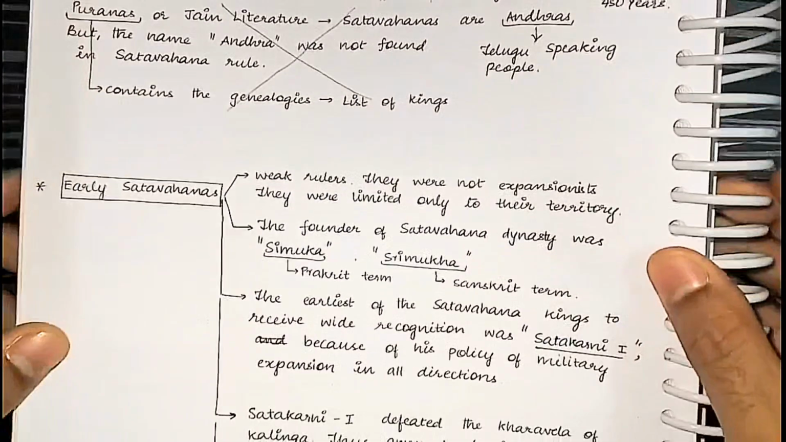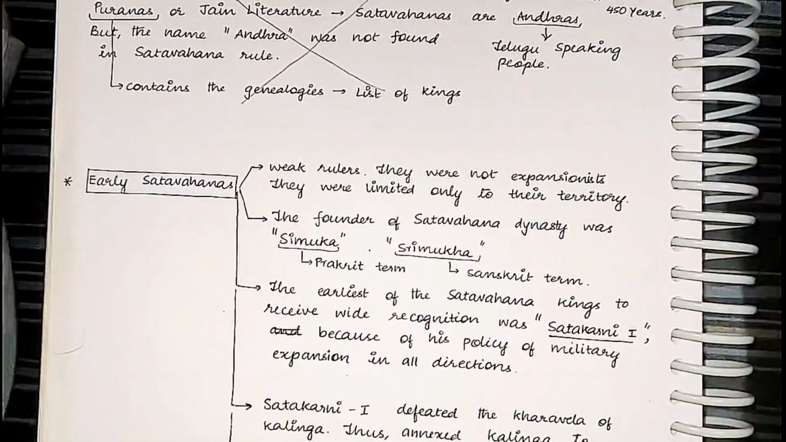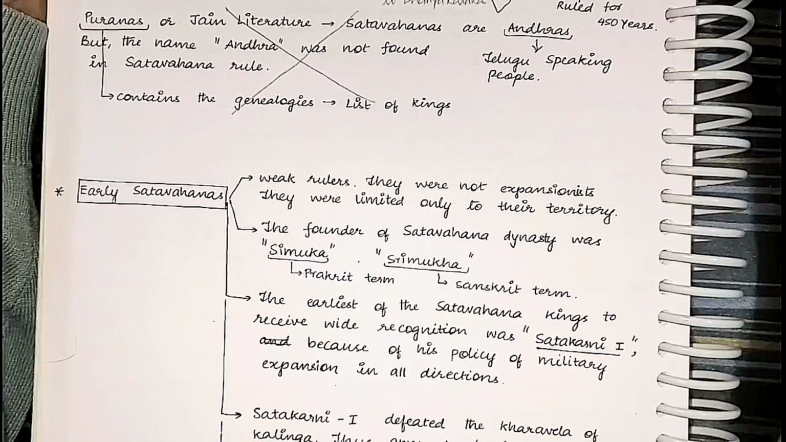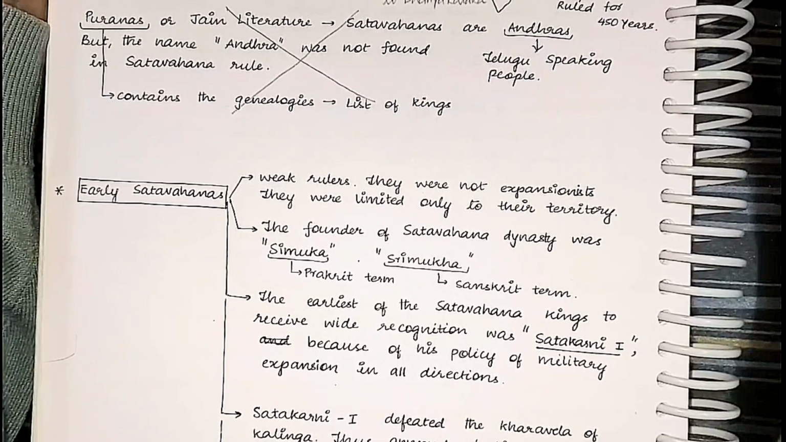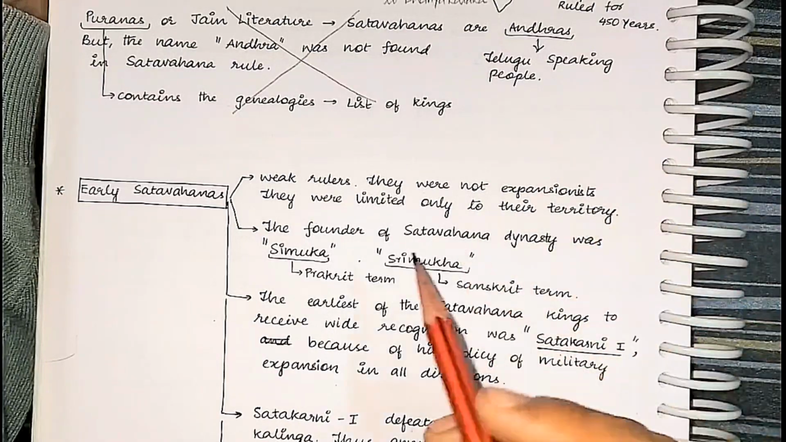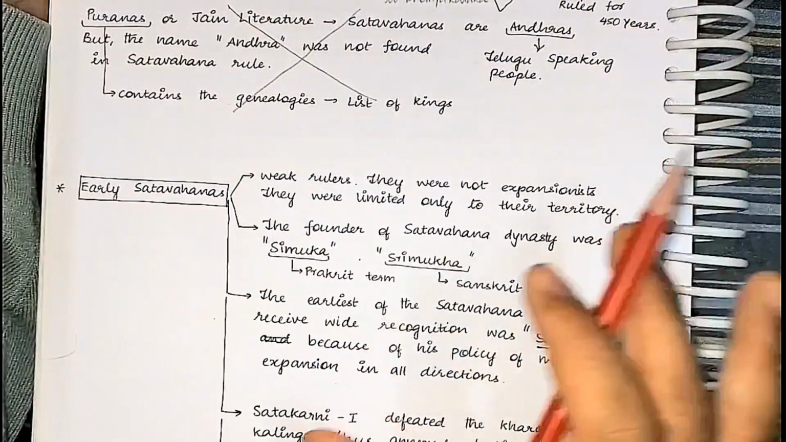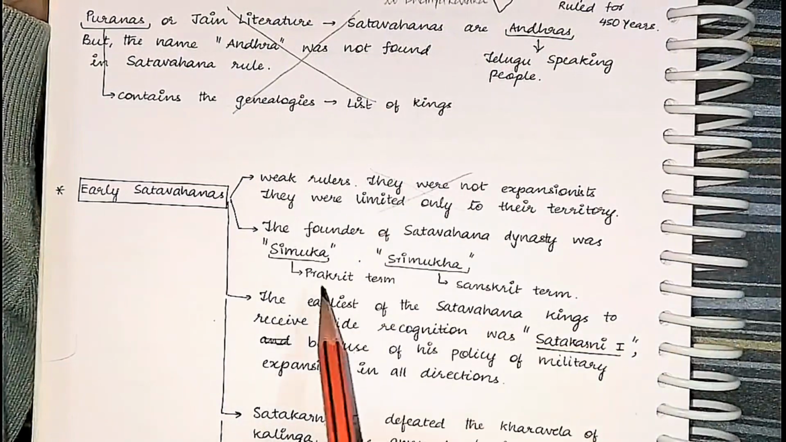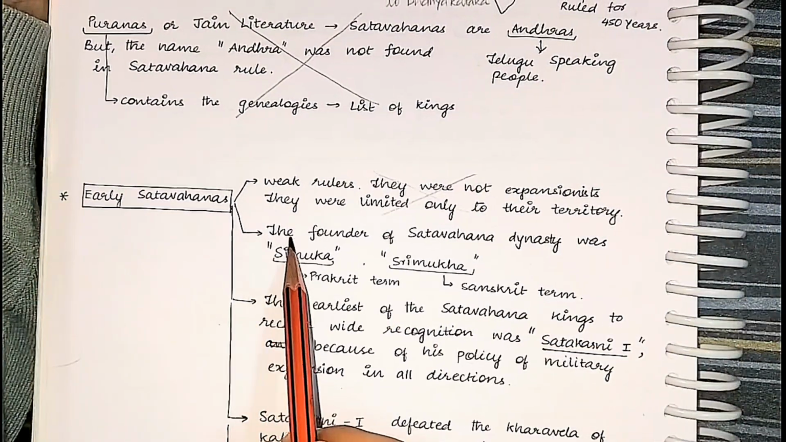Next we will look at the early Shatavahanas. The early Shatavahanas were the weak rulers. They were not expansionists. They were limited only to their territory. Yeah, that's totally fine. Just for conceptual clarity. So you don't have to remember this thing as well. Just remember this. This is an important fact.